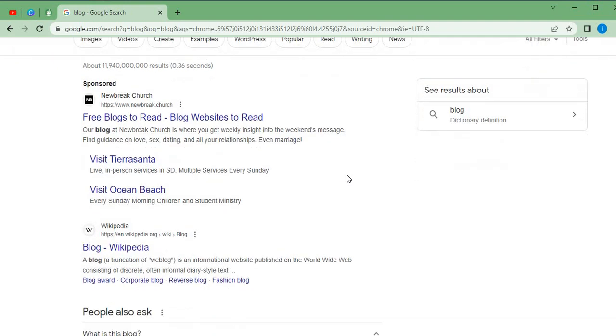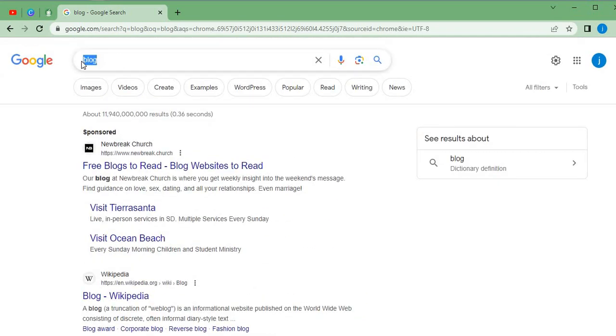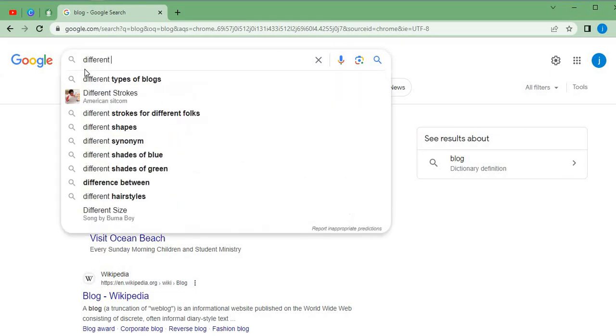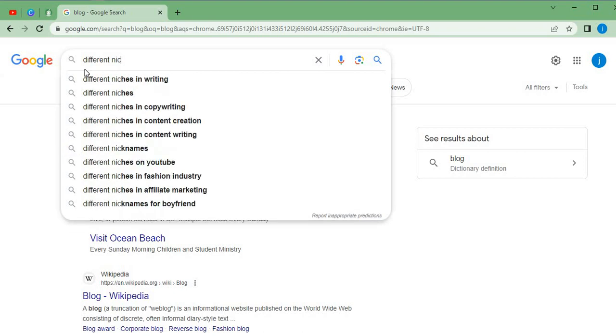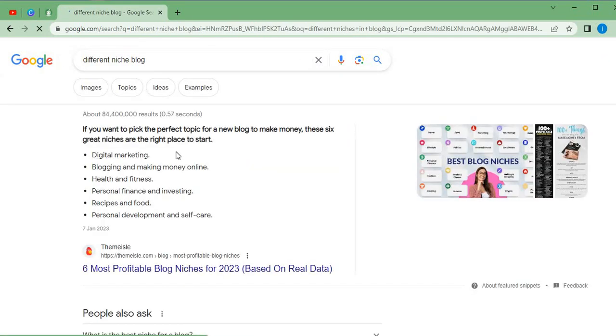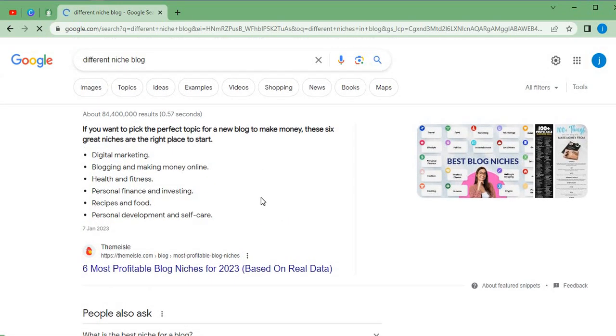So after we already know what a blog is all about, the next thing we're going to be searching for is different niches in blogging, because we need to know what all of these niches entail, because that is what will allow us to pick a high paying and profitable blog niche.